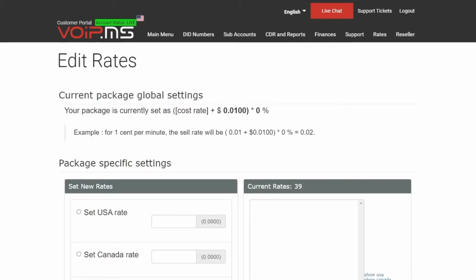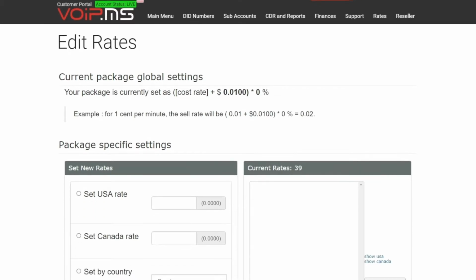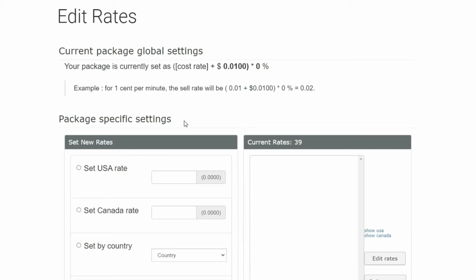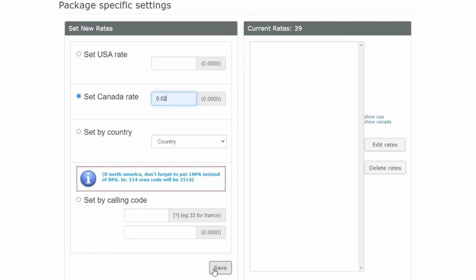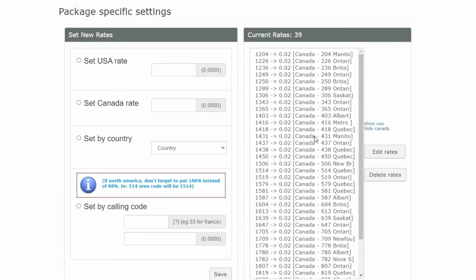Another major feature of managed rates and package is the ability to edit the rate. Editing rates will be useful if you want to set different rates depending on the destination of the calls. Note that all the custom rates you enter here will override the global markup. You can set a custom rate for all the calls to US, Canada, or by country or calling code. For instance, if you set Canada rates to 2 cents per minute and save and then click Show Canada, you will see all the area codes set to 2 cents per minute. Your selling rate will now be 2 cents for all Canada.